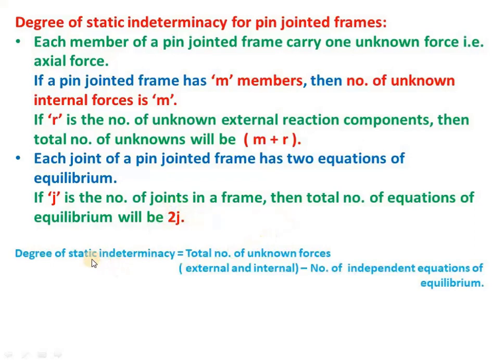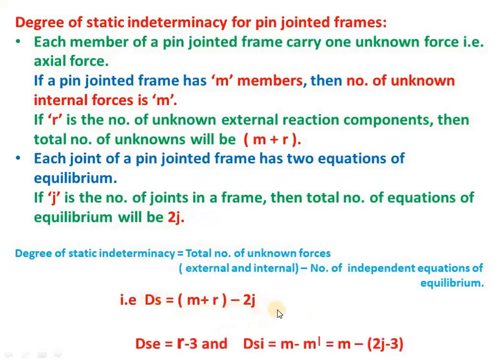Hence, what is the degree of static indeterminacy? It is the total number of unknown forces, that is, external and internal, minus the number of independent equations of equilibrium. That is the degree of static indeterminacy denoted by Ds. The total number of unknown forces will be m plus r, where r is the external unknowns and m is the internal unknowns, minus the number of equations of equilibrium, which is 2j. Hence, the formula for calculation of Ds will be m plus r minus 2j.